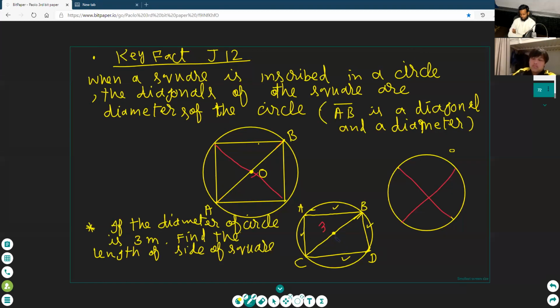If you find the value of any one length, then you should find the length of all, because all lengths are equal, okay? So I need to find out what this line here is. You need any one. If you find DB, then it will be the length of all sides, okay?